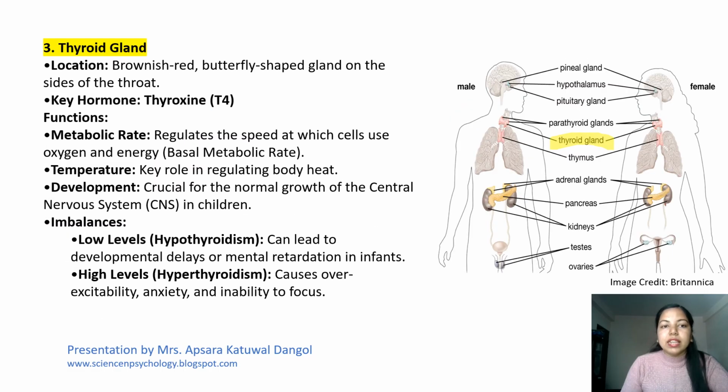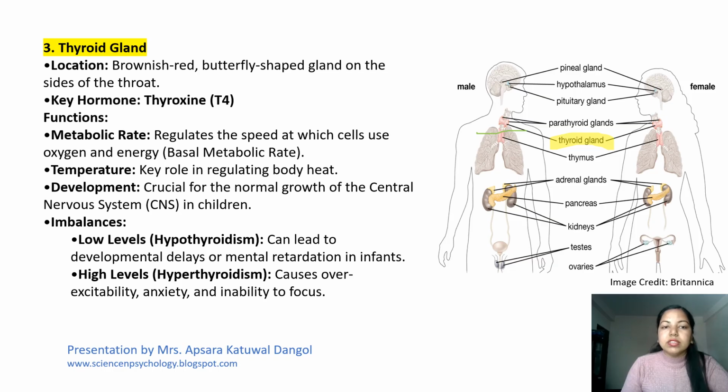Number three, the thyroid gland. It is a brownish red butterfly-shaped gland on the sides of the throat. You can see it even in the figure over here. It usually releases the hormone thyroxine. Its functions are metabolic rate, temperature maintenance, and development of normal growth in children.